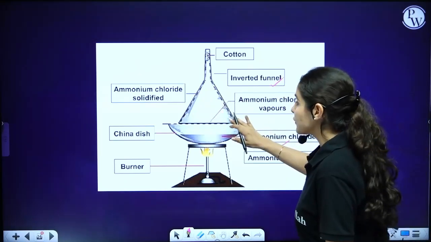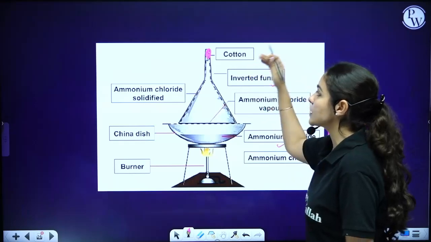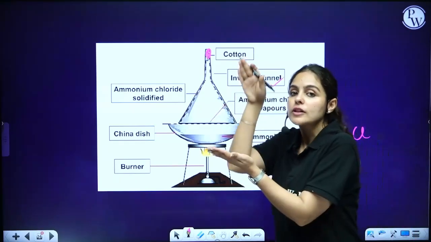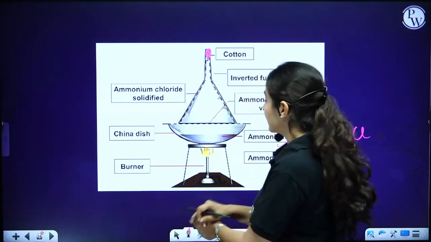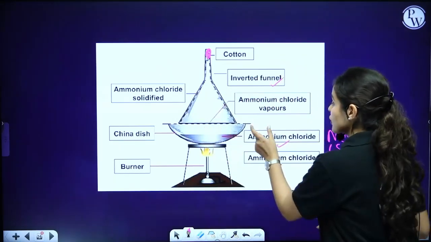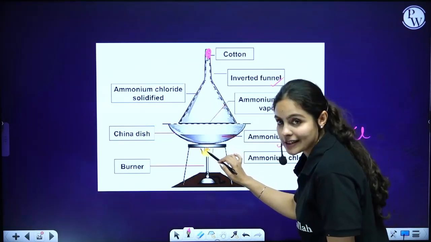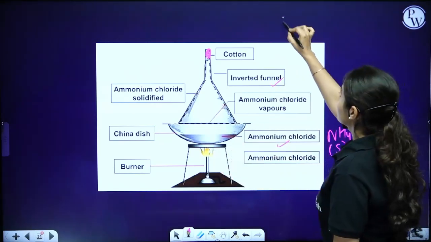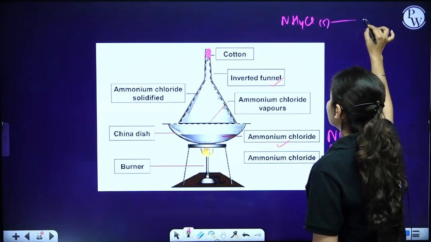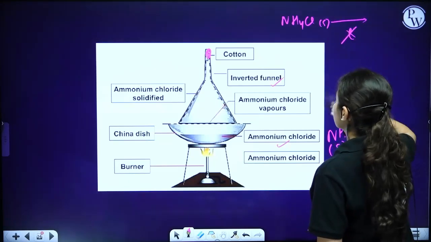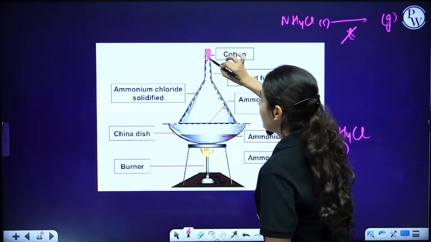As we have covered this with an inverted funnel, we have blocked the opening using a cotton bud. Now we start heating the china dish which contains ammonium chloride. As we start heating, ammonium chloride, being a sublimable solid, will directly convert without turning into a liquid state. It directly converts into gaseous state and starts going up.